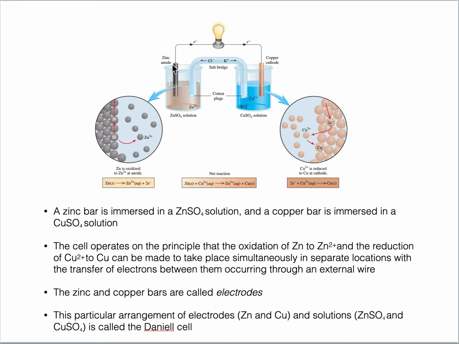And since electrons are moving from the anode, this side will be negative, the anode will be negative, and electrons are entering the copper side, so this side will be positive, because electrons are moving from a region of higher potential to a region of lower potential.